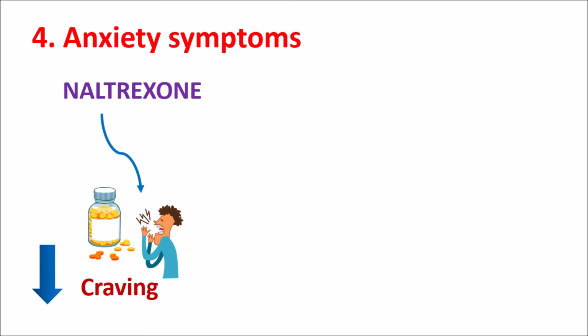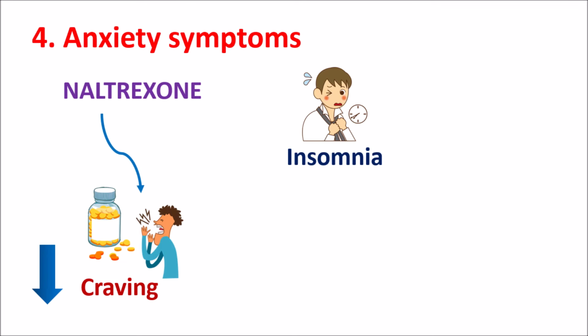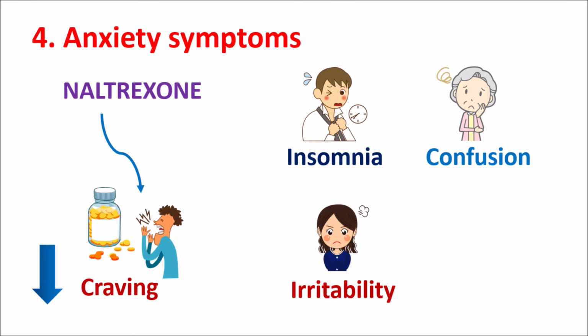Not only these anxiety symptoms, naltrexone can also produce other symptoms like insomnia, as we have discussed. It can produce some disturbance in sleep, which may be related to anxiety. And it can even produce a state of confusion and some irritability, which may be commonly observed in many people when they are not having alcohol or opioid intake. This medication can also increase worry in people. All these are anxiety symptoms that may be observed either due to the use of naltrexone or due to lack of opioid or alcohol. These symptoms are initially observed, but later on with treatment with naltrexone, all these side effects may disappear slowly.